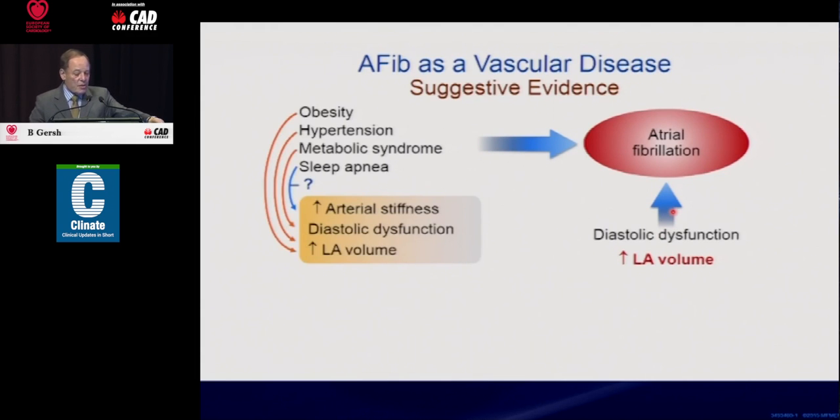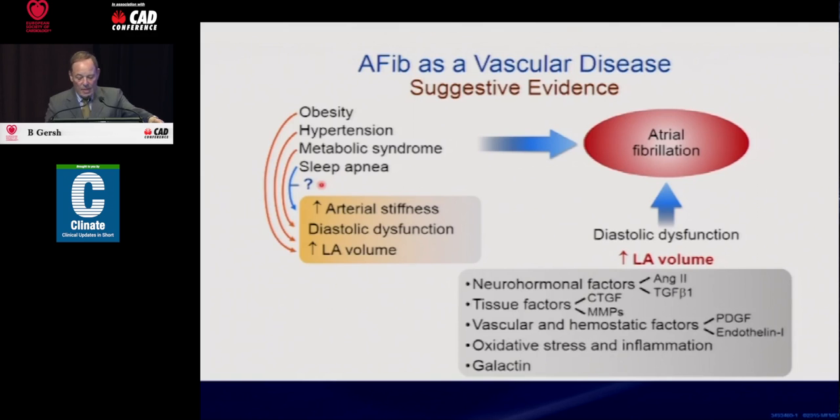What we've also shown in a series of studies is that obesity, hypertension, and metabolic syndrome all cause increased arterial stiffness, diastolic dysfunction, and increased left atrial volume. And therefore, although we haven't proven cause and effect, there's strong association between these conditions, arterial stiffness, diastolic dysfunction, and atrial fibrillation. It's very difficult to prove that sleep apnea alone is a cause of atrial fibrillation and diastolic dysfunction because it's difficult to separate out sleep apnea from the other factors, namely obesity, hypertension, and metabolic syndrome.